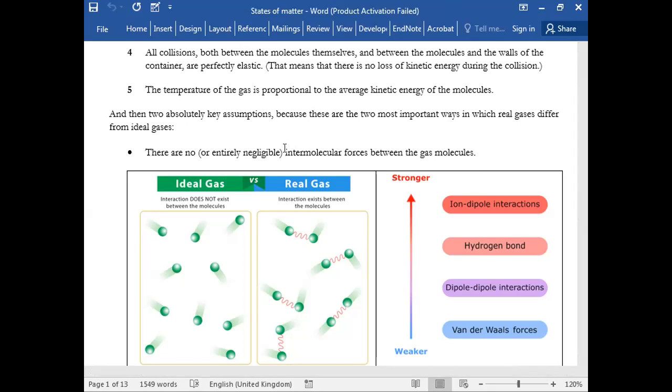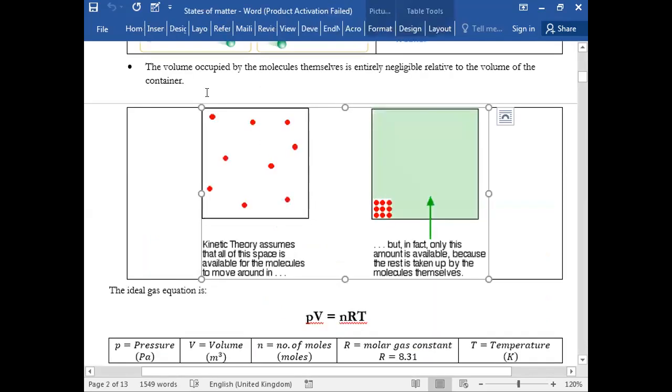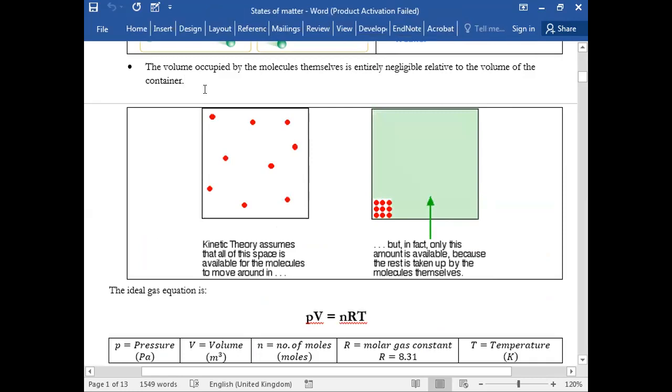सर आपने तो वैन डर वाल्स का थोड़ा सा फोर्स है ना. If I tell you कि वैन डर वाल्स डिस्पर्जन फोर्स है और आप कहें सर नो फोर्स है, मैं कहूँ हाँ चलो इतनी वीक है, तुमने नो कह दिया. But if I tell you that there is hydrogen bonding present और अब आप कहें सर नो फोर्स है, नहीं भाई तो इतनी स्ट्रॉन्ग फोर्स है. So the stronger the force is, the more invalid this assumption becomes. ये पहली assumption हमने जो देखी, the key assumption, which is that there are no intermolecular forces in an ideal gas. Is this clear? Now, another assumption is that, second assumption, the key assumption है that the volume occupied by